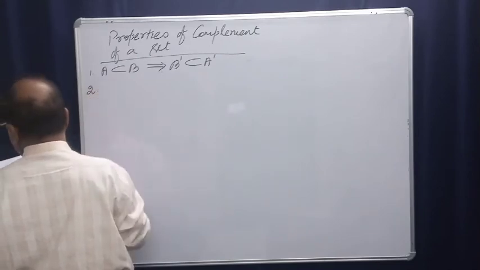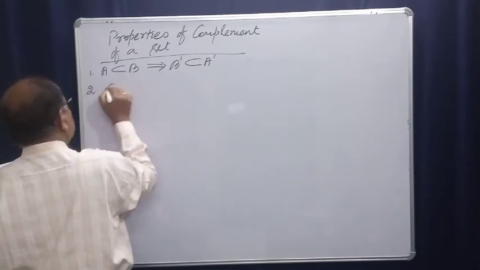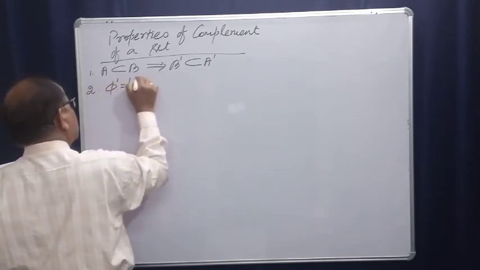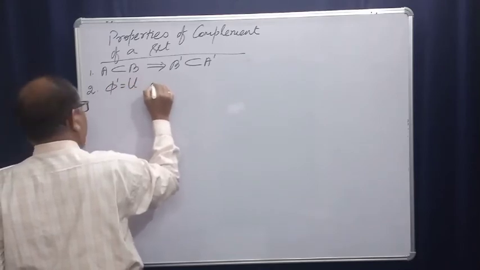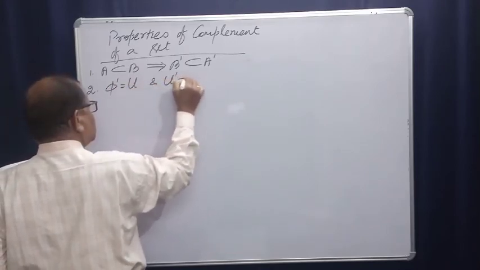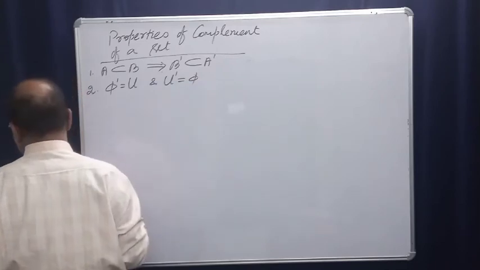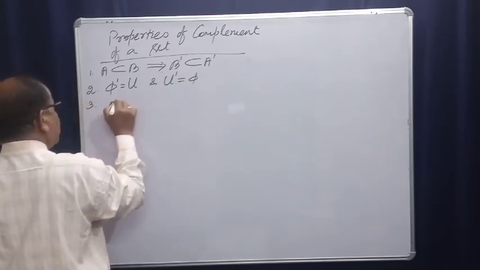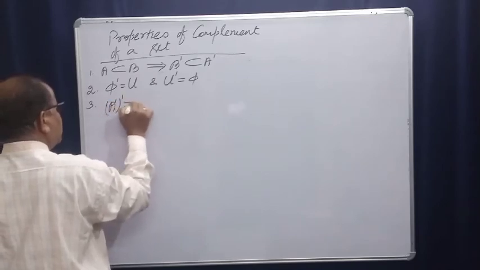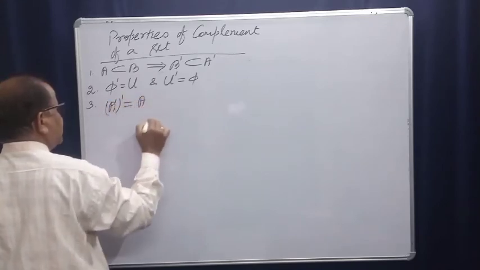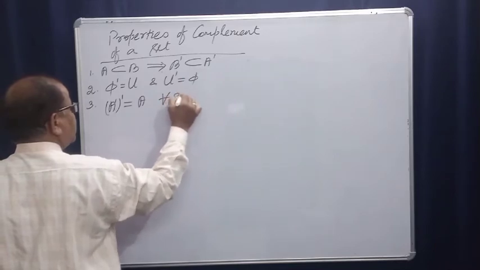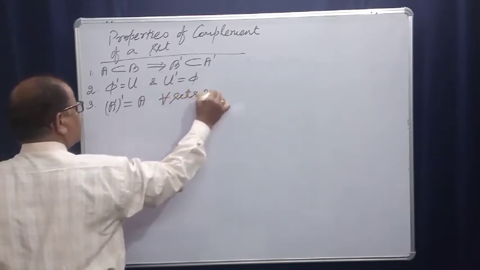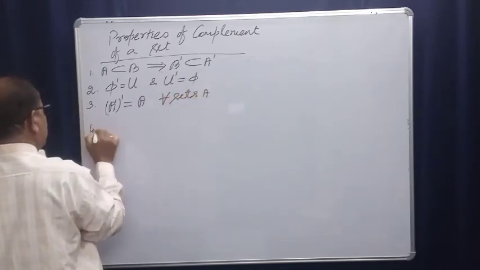Number 2, complement of null set is the universal set and complement of universal set is the null set. And number 3, complement of A complement is A itself.